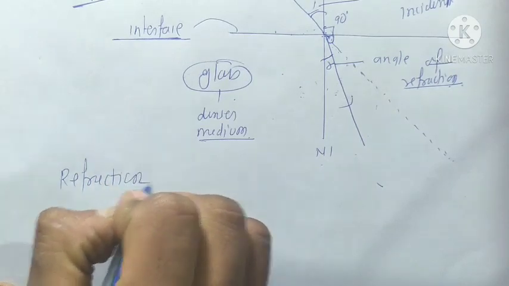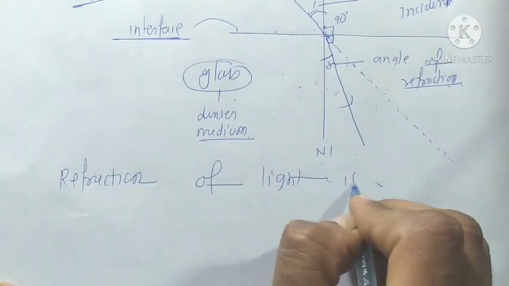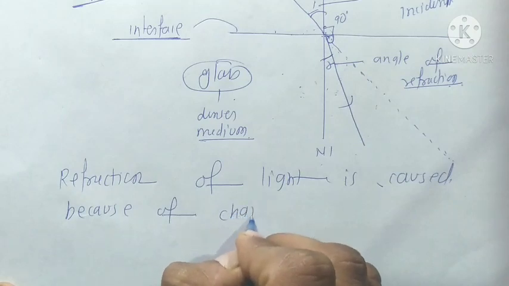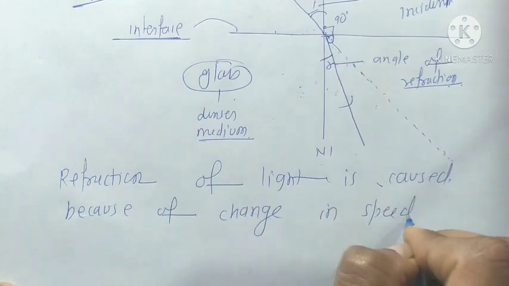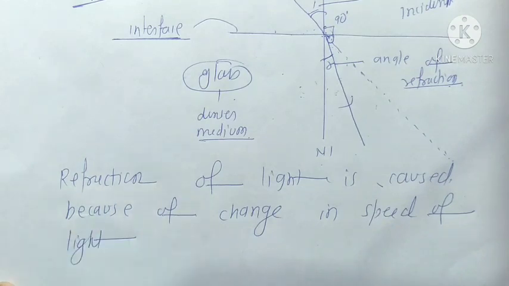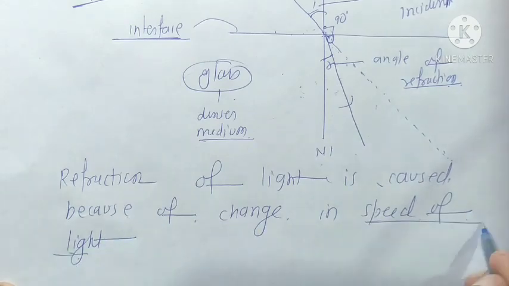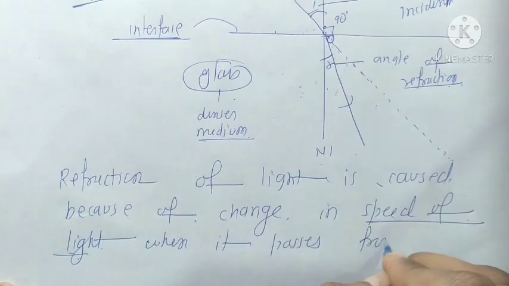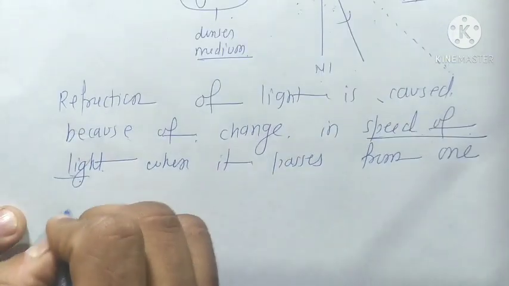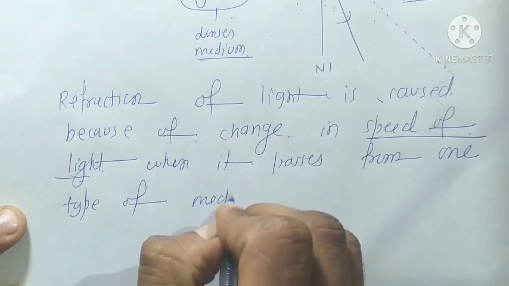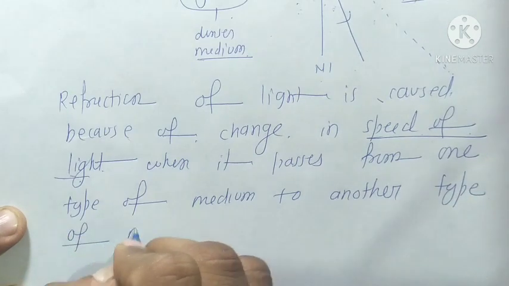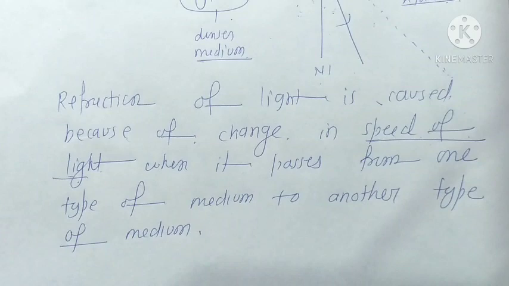Refraction of light is caused because of a change in the speed of light when it passes from one type of medium to another type of medium. So this is refraction.